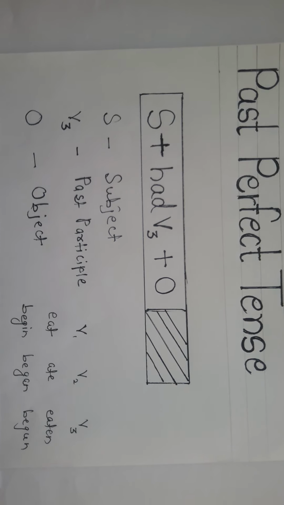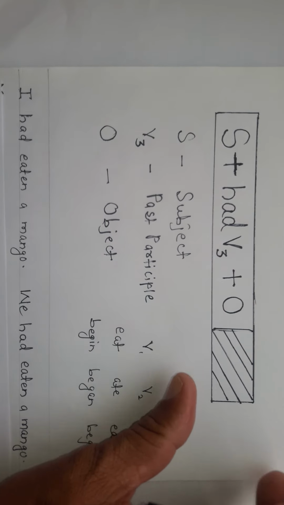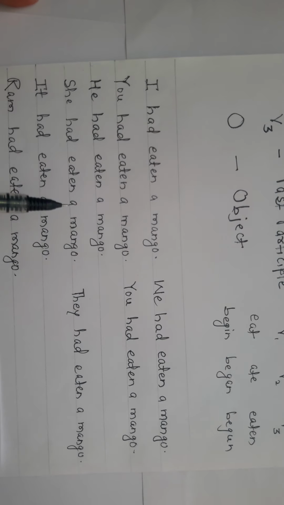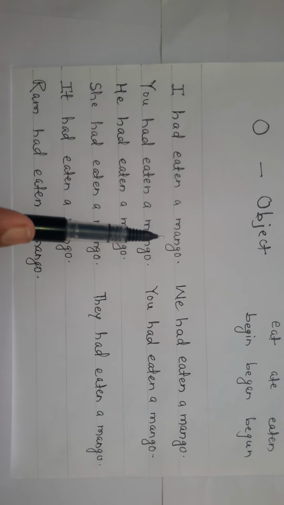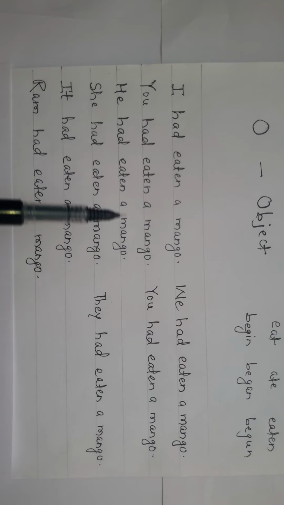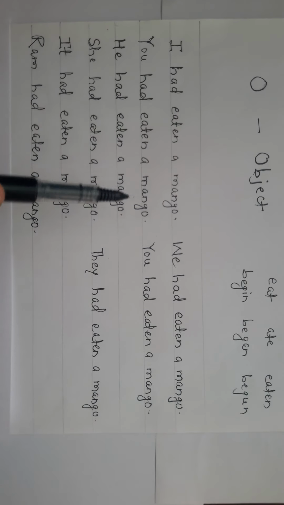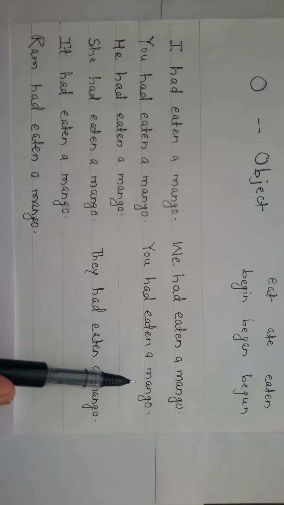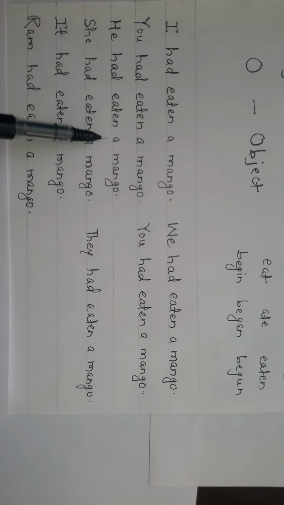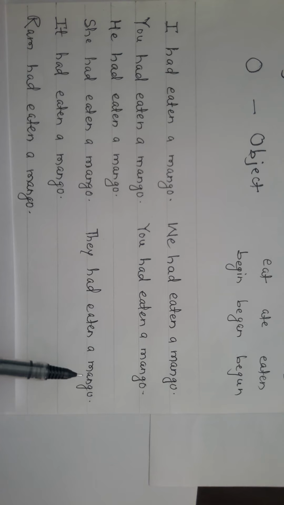Now we will see some sentences using this sentence pattern of past perfect tense. Look here, I had eaten a mango, we had eaten a mango, you had eaten a mango, he had eaten a mango, she had eaten a mango, it had eaten a mango, they had eaten a mango, Ram had eaten a mango.